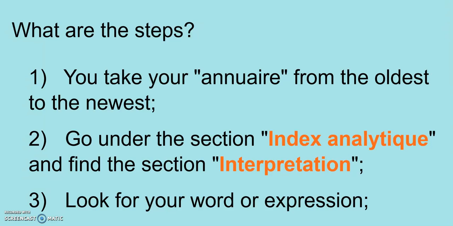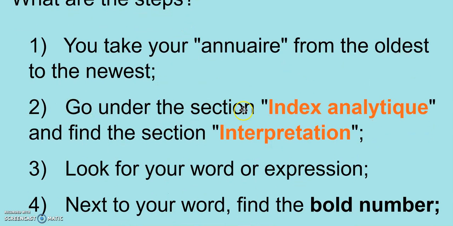It's exactly the same steps as the first one, the theme search method, except when we go in the index analytic, we go under the section interpretation. It's under interpretation, in our index analytic, that we're going to be looking for our word or our expression.